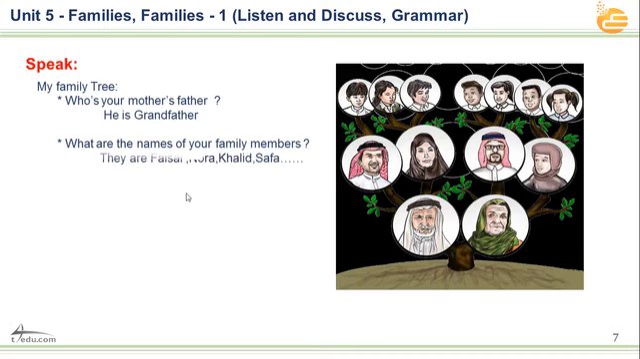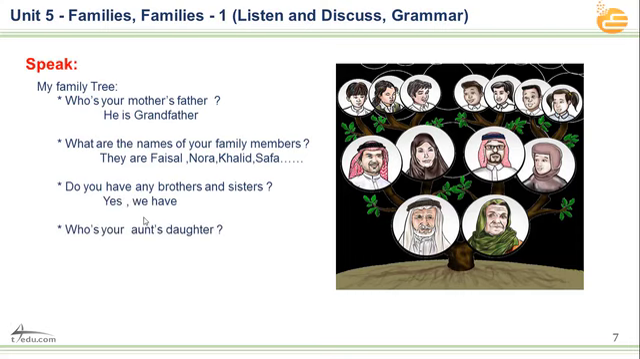The third question is, do you have any brothers and sisters in your family? Of course, I'm talking about myself. I have two sisters and three brothers. Here we can say yes, we have. The last question is, who is your aunt's daughter? This is your aunt, for example. What is her name? For example, she is Sarah. That's good. Sounds great.